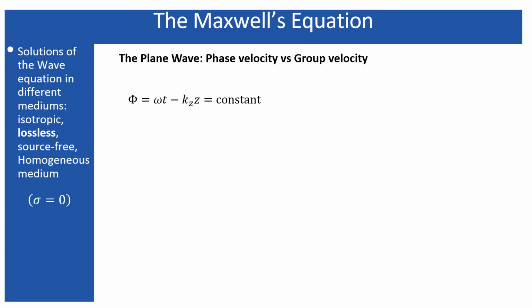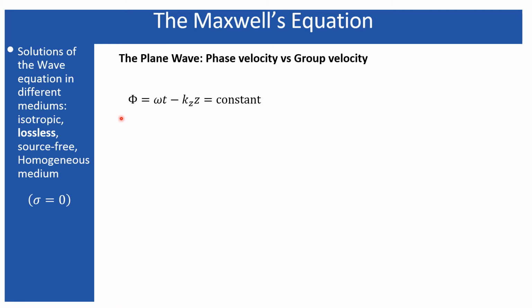Now we are in a good position to define the phase velocity and the group velocity. What is a phase velocity? Phase velocity means the velocity with which the phase gets propagated. This is the phase, and the phase remains constant on a particular plane, and we have seen that the propagation of the wave means the propagation of those planes of constant phase. So the propagation velocity of this phase represents the phase velocity.